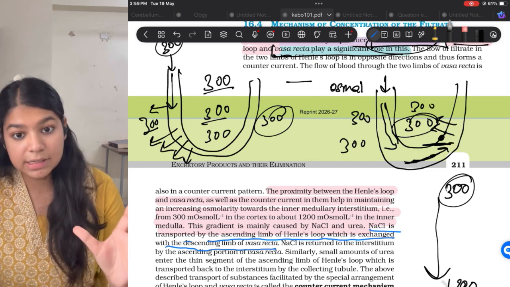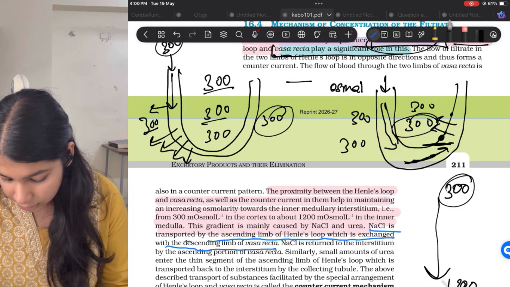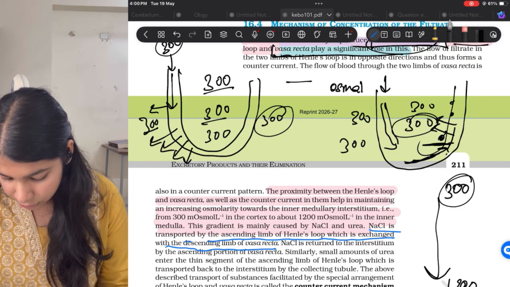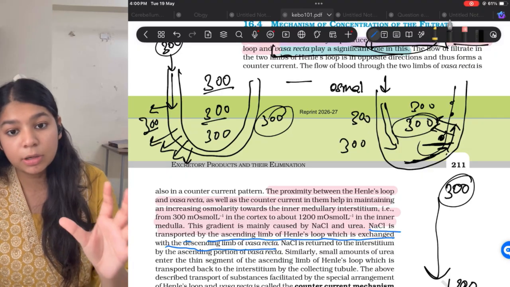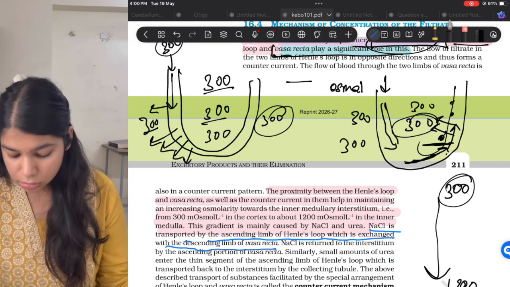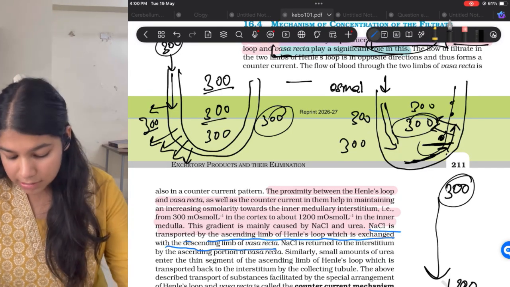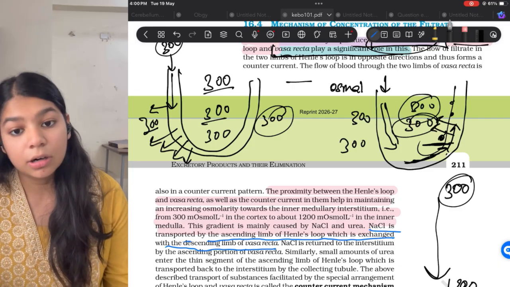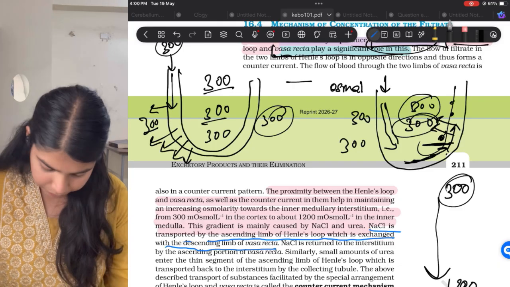Because more NaCl is present at that time. Now up here, when this filtrate passes up, already some amount of NaCl has flowed outside, right? So the NaCl remaining to pass through the upper channels is less. So obviously the osmolarity there will be less.